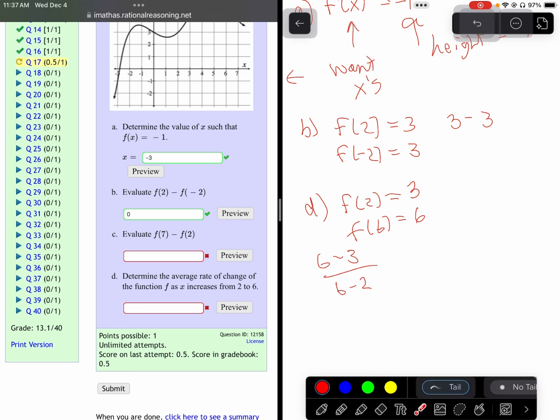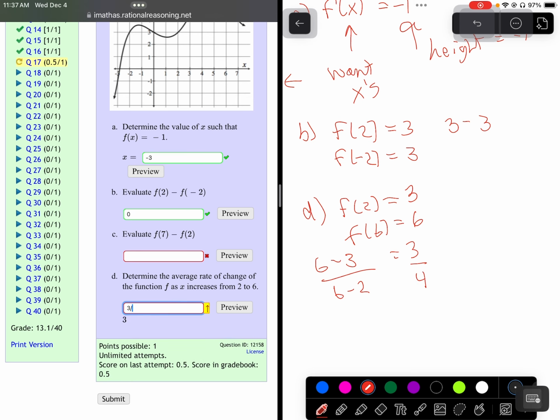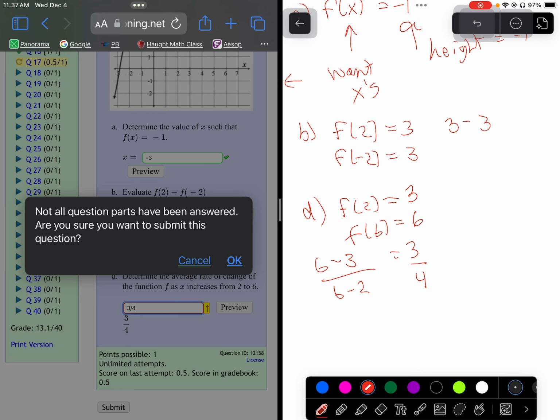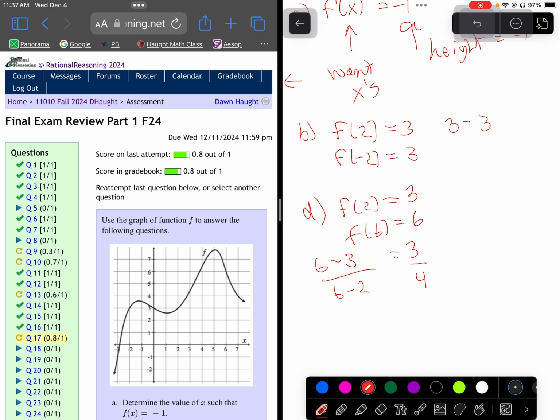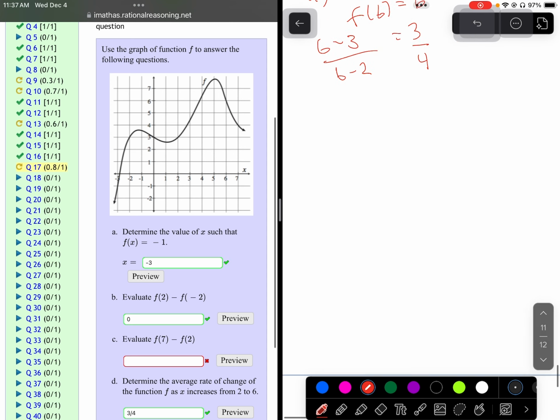So this is just the f value at 6 over 6. This is the f value at 2 over 2. Just that rate of change. And so that would be 3 over 4. So that is how you do 17.